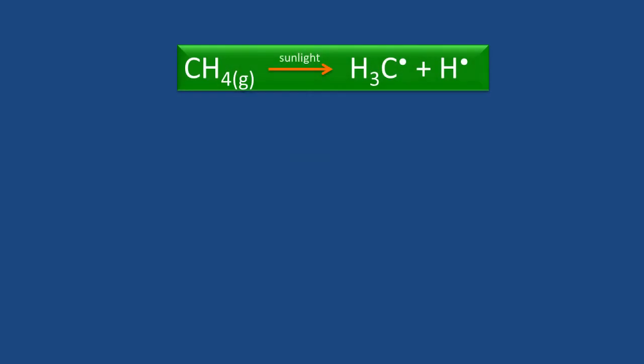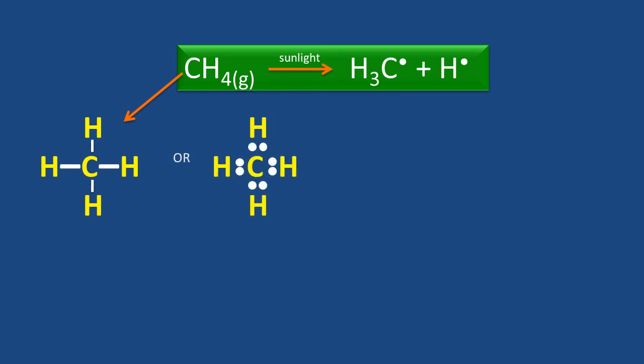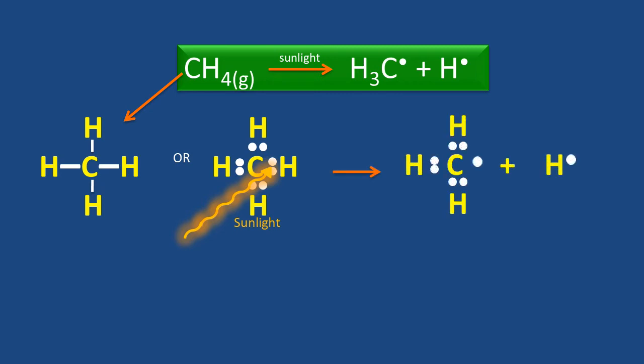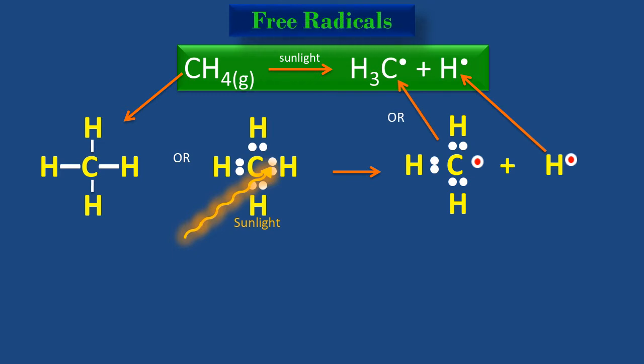The other reaction can be explained likewise. That is, a molecule of methane in the presence of sunlight breaks up, giving 2 free radicals, methyl free radical and hydrogen free radical. Now, this is the structural formula of methane, and this is its electronic formula. Now, the photon of light is bombarded on the methane molecule, and say this covalent bond breaks up. Then both carbon and hydrogen possess an unpaired electron, and ultimately we get the methyl and hydrogen free radicals.